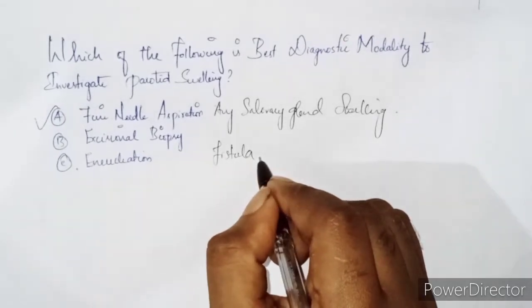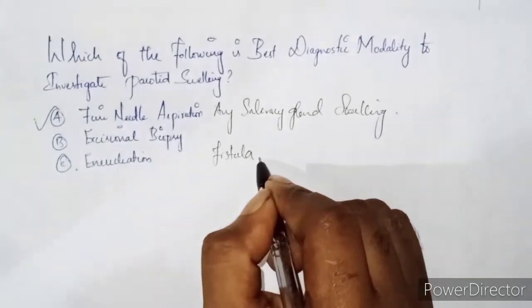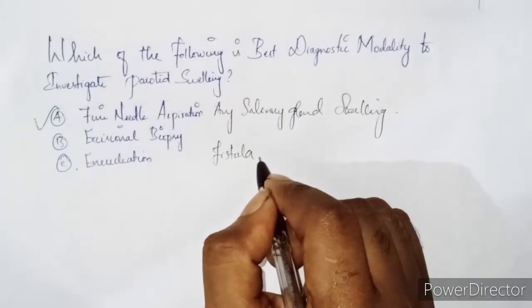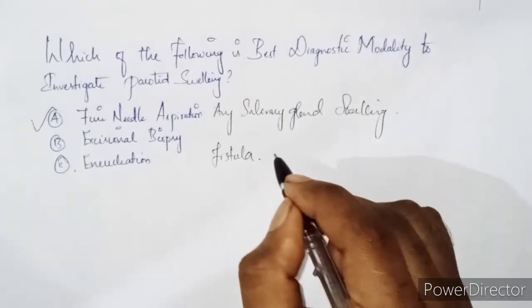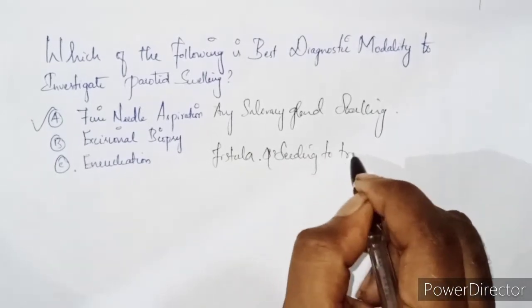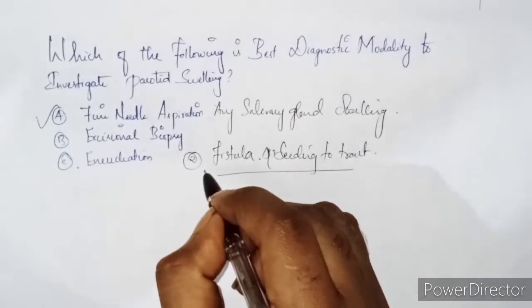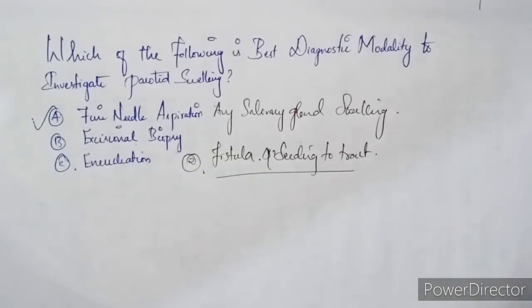This is the reason why we are not doing an excisional biopsy in the investigation of any salivary gland swelling or parotid swelling. One is that it leads to fistula, and the other one is seeding of the tract. These are the two conditions: if it is an excisional biopsy, it leads to fistula and seeding of the tract.